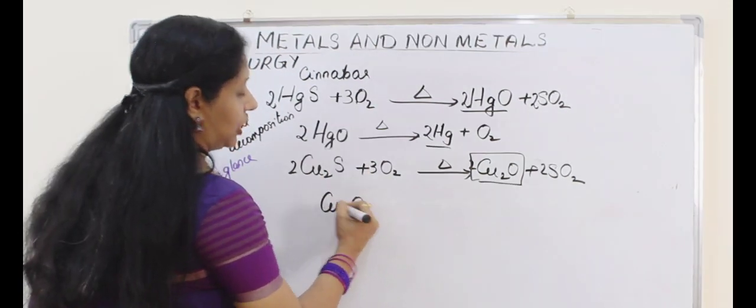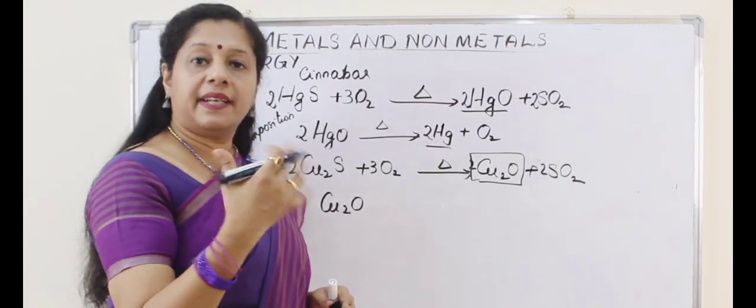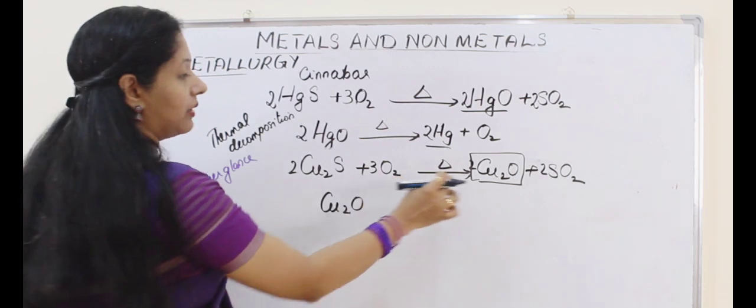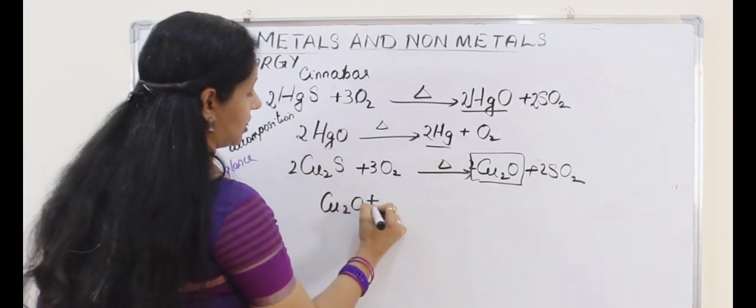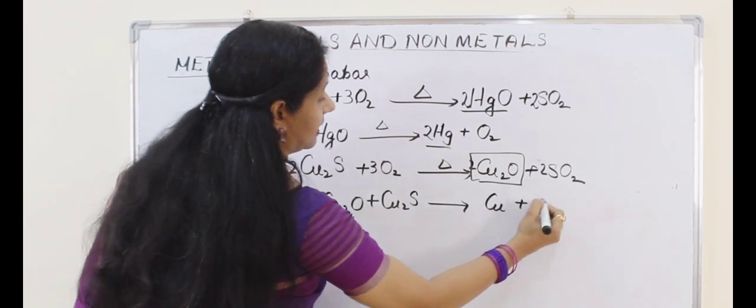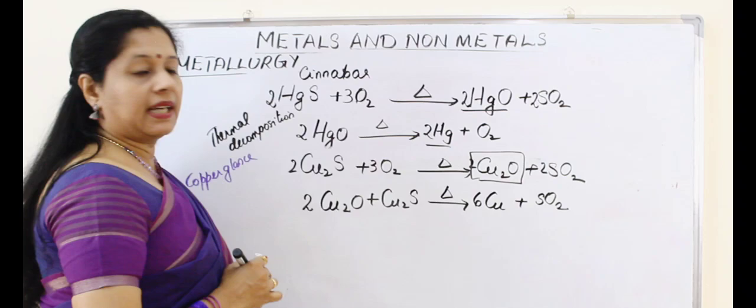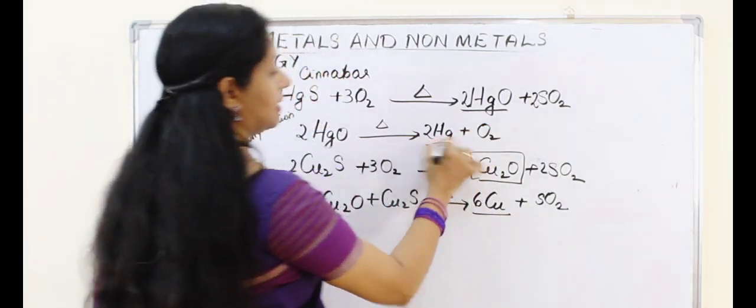So copper oxide, usually we have to use some reducing agent, but here it is actually a kind of self-reduction or auto-reduction happening. The formed Cu2O will combine with the rest of the copper sulfide to form copper and sulfur dioxide. Okay, so this is how we are getting the metals copper and mercury.